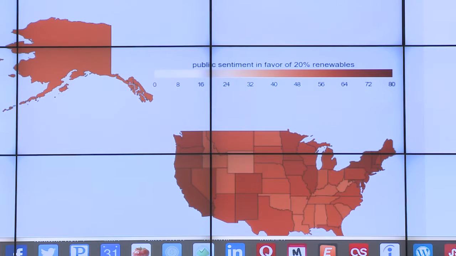In this case, the variable that we chose is public sentiment in favor of 20% renewable energy from utilities, and that's the one that we are depicting right now. But we could very easily look at other variables as well. And what we're planning to do, if we follow up with this, is to create a composite variable that describes the combination of renewable energy friendly policies.